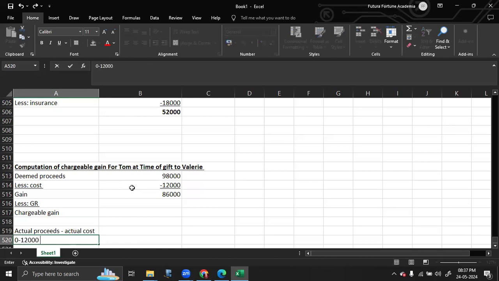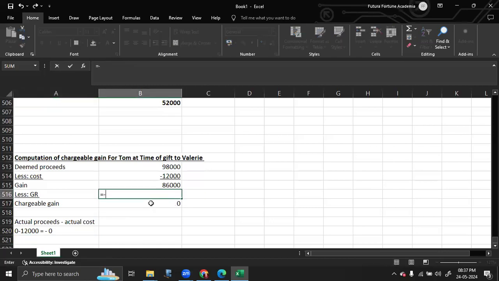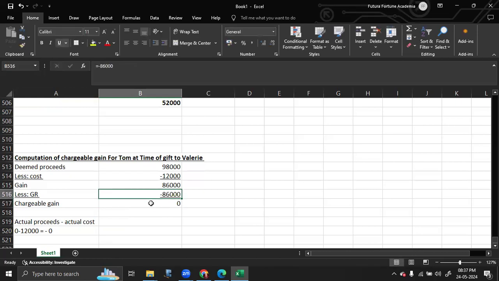Actual cost is 12,000. It's a negative figure. You have to put 0. So chargeable gain is 0. Your chargeable gain is 0. That means this entire amount was claimed as gift relief.